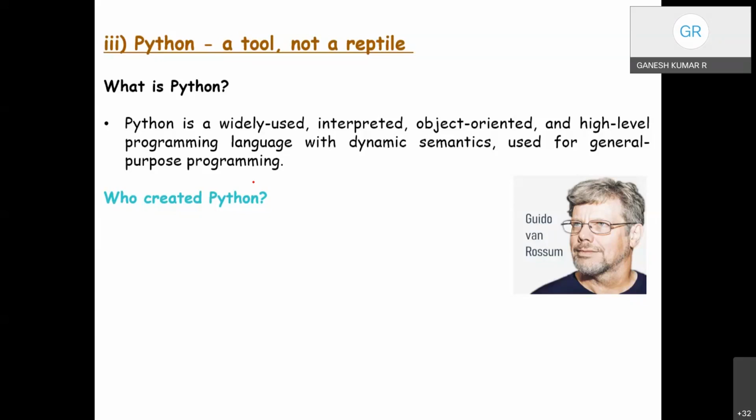So in December 1989, he was looking for a hobby programming project that would keep him occupied during the celebrations, New Year's Eve, because his office was closed and all he had was a phone, a PC, and not much else on his hands. So he decided to write an interpreter for a new scripting language.